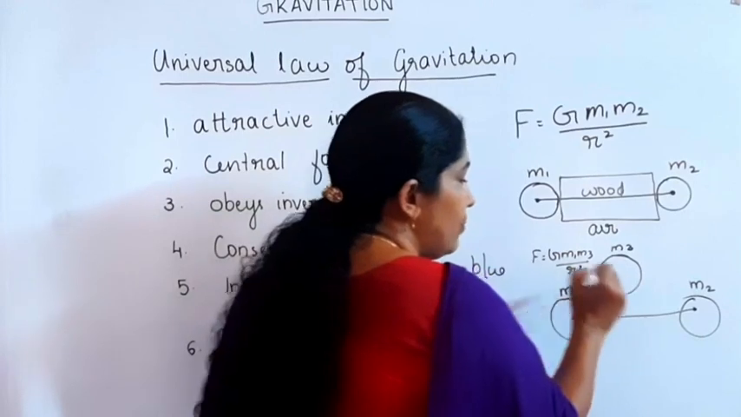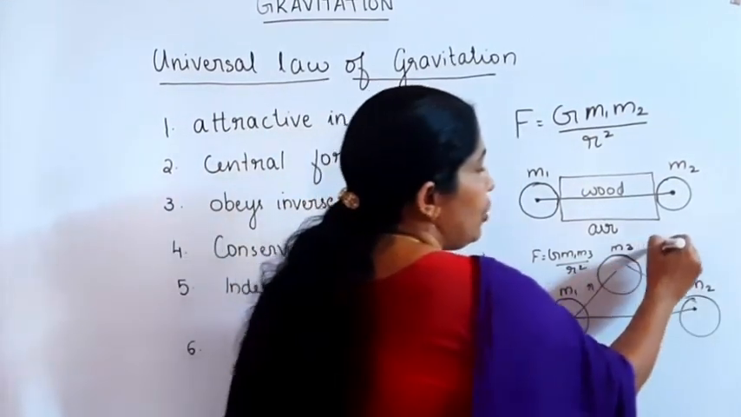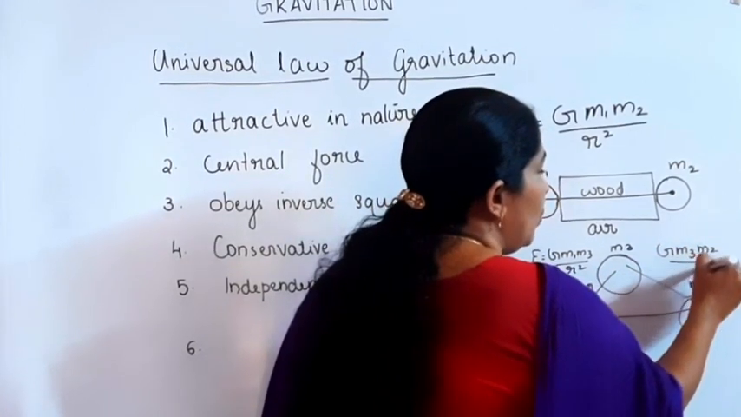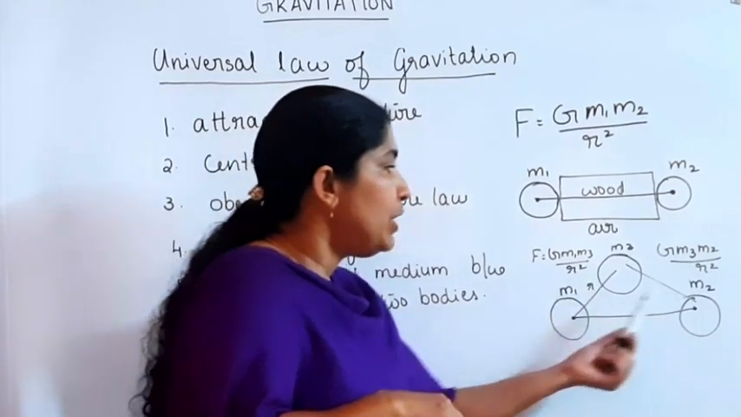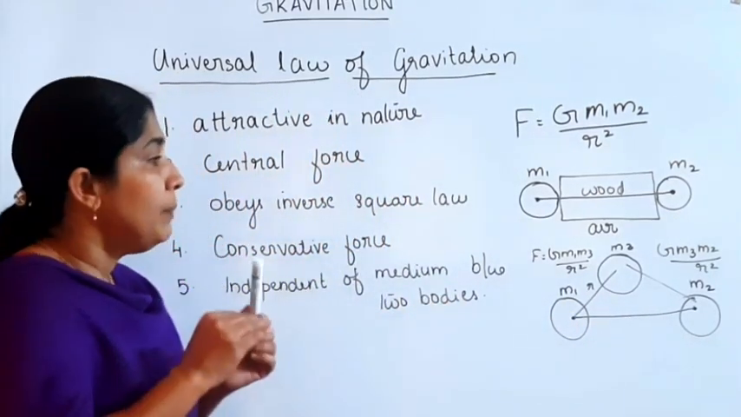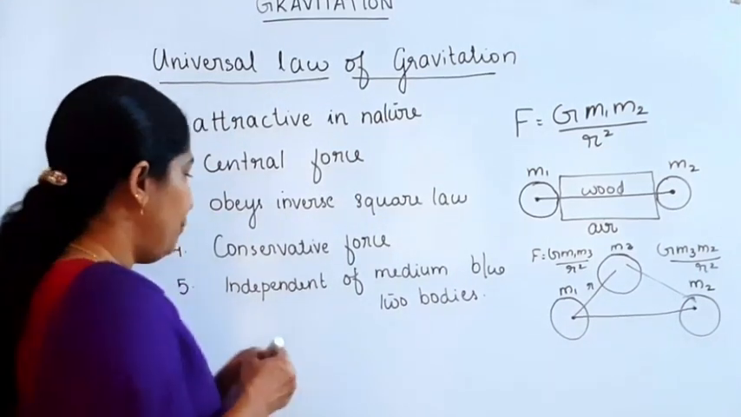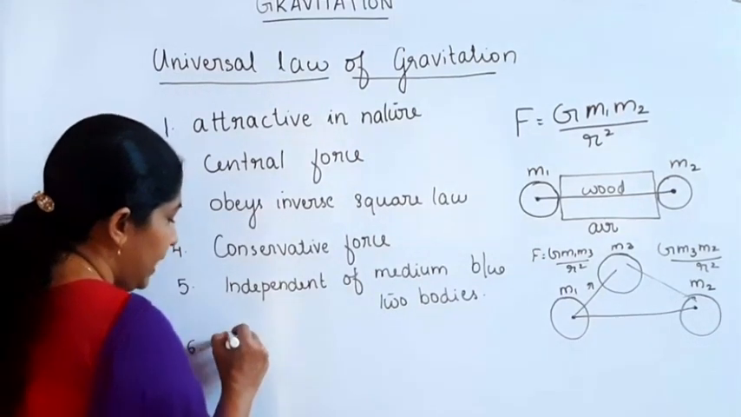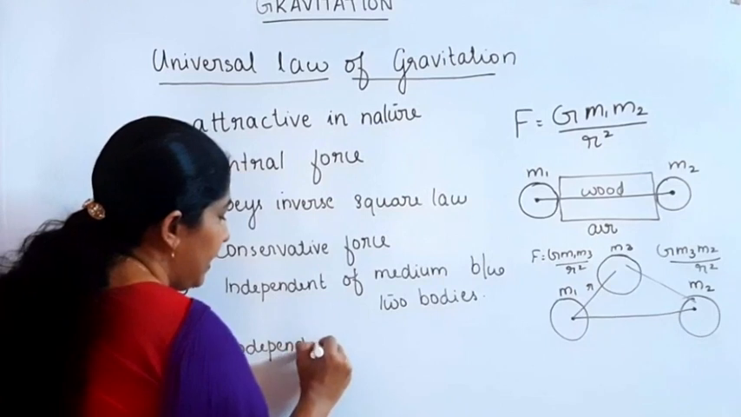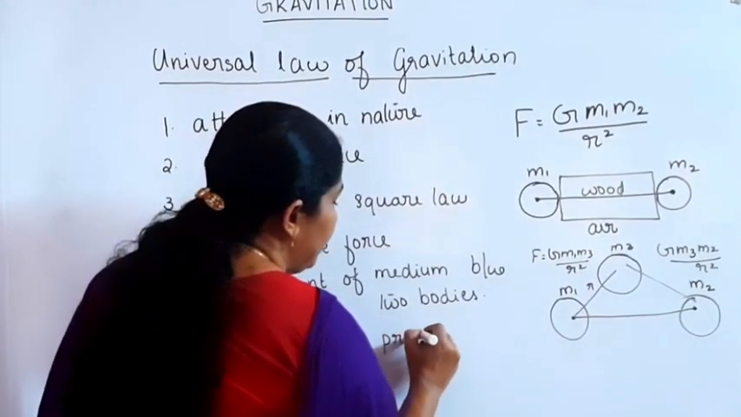If R is the distance, then the force between M2 and M3 is G into M3 M2 divided by R square. That is the force between two bodies, which is independent of the presence of a third body.